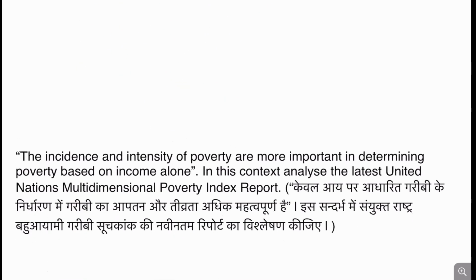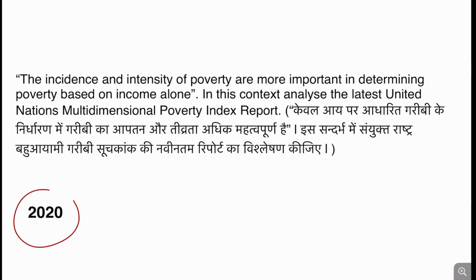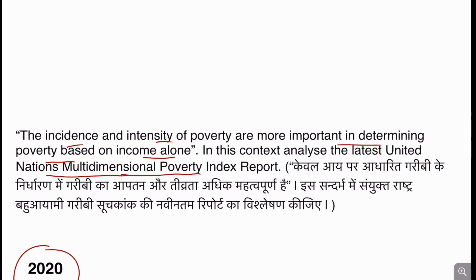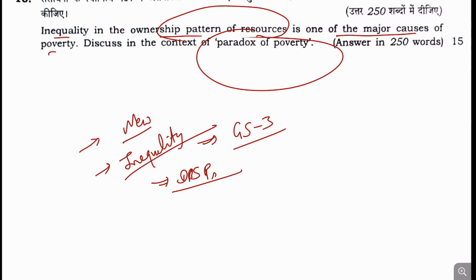And if we see the previous questions in 2020, a question has been asked: the incidence and intensity of poverty are more important determinants of poverty than income alone. And the question asked about the United Nations Multidimensional Poverty Index. So on poverty a question has been asked, but the ownership of resources and inequality, etc., have not been asked.